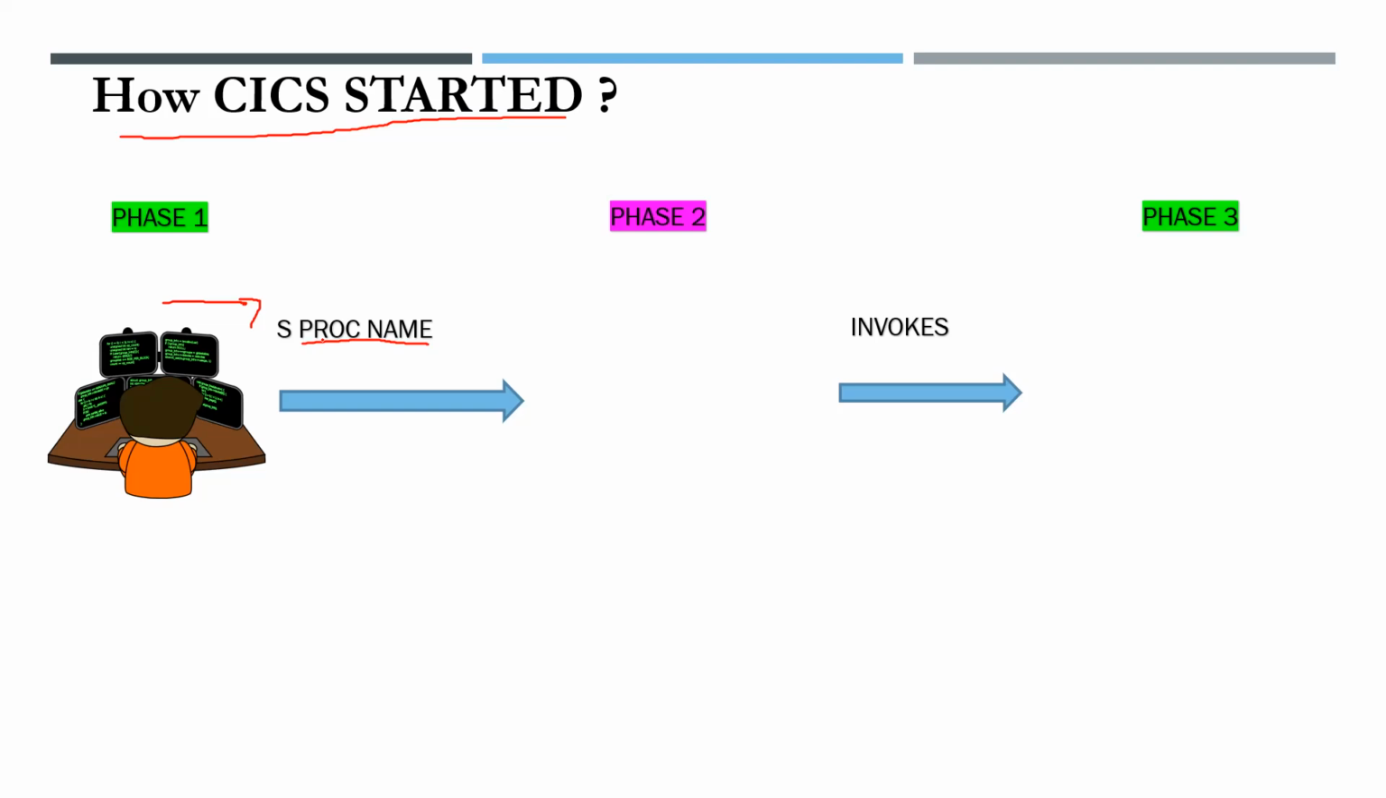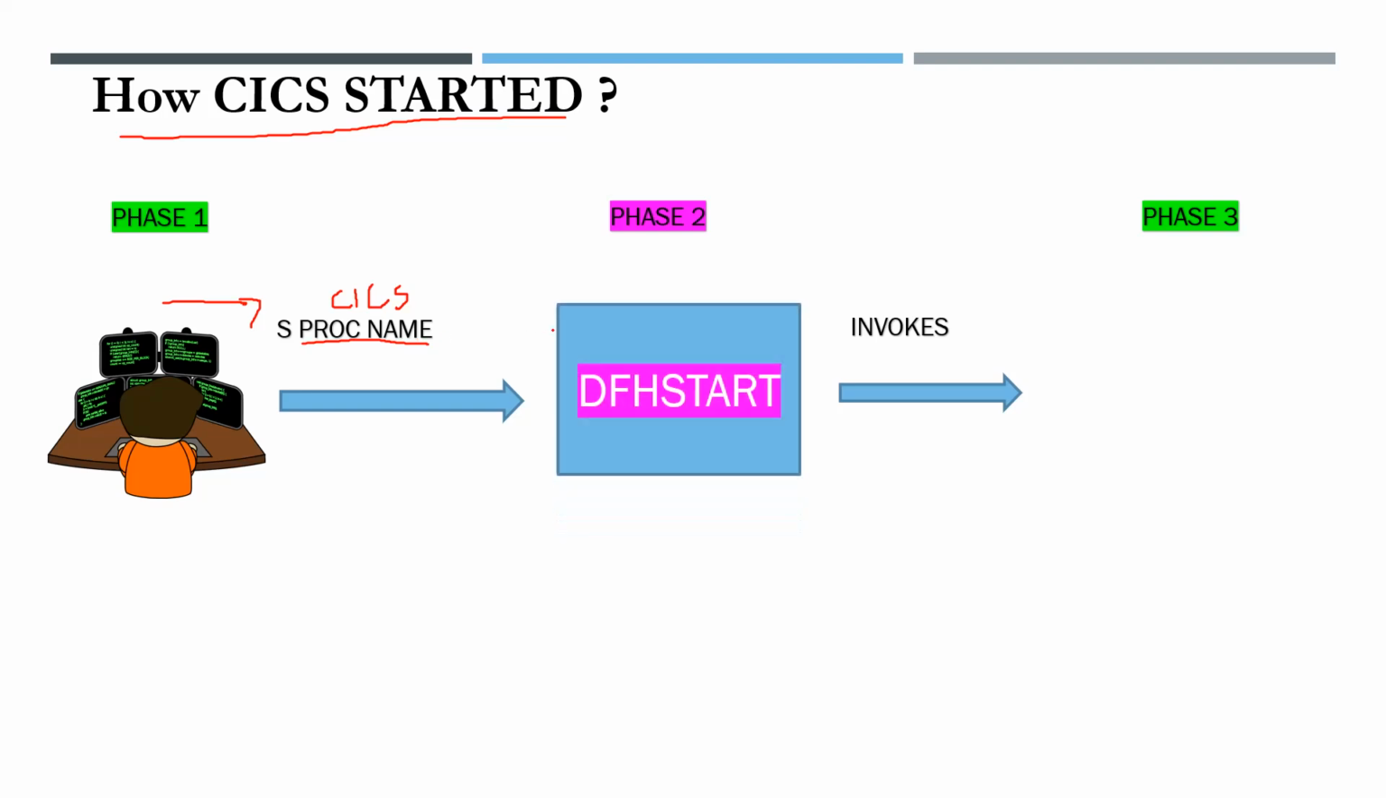Each organization will define their own subsystem name. Generally, it will be like KICKS only. Generally it will be like KICKS1, KICKS2, which is also the region name, and it will have it as a space. KICKS. When the command is issued, it invokes DFHSTART. DFHSTART is a procedure.